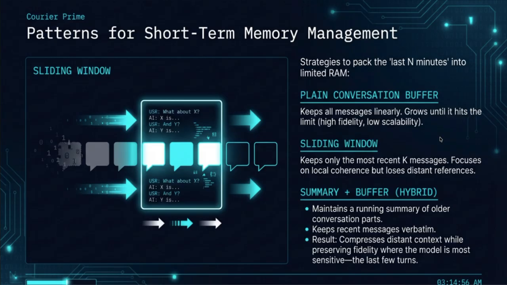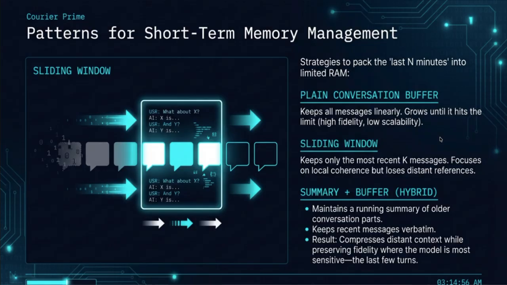To manage short-term memory effectively, we use several distinct patterns to pack the last few minutes of interaction into our limited RAM. The first is the plain conversation buffer, which keeps all messages linearly. This provides high fidelity but zero scalability because it grows until it hits the limit.